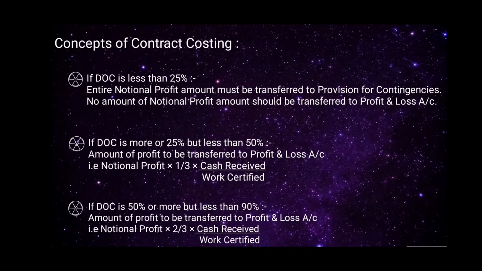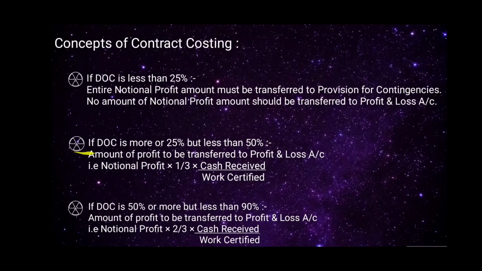Concepts of contract costing. First is, if DOC is less than 25%, DOC means degree of completion. So if DOC is less than 25%, entire notional profit amount must be transferred to provision for contingency. No amount of notional profit amount should be transferred to profit and loss account.